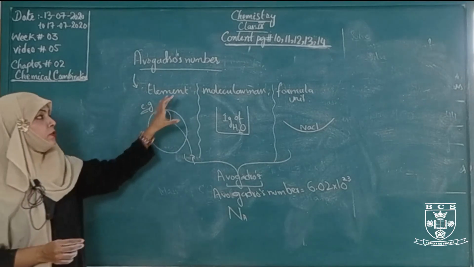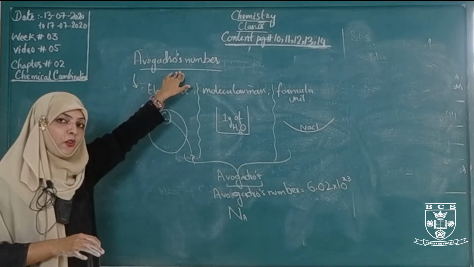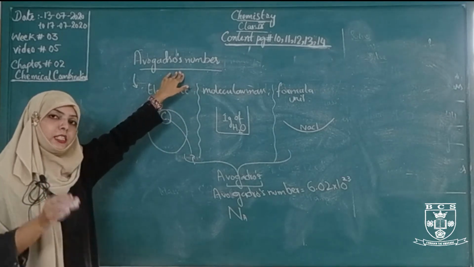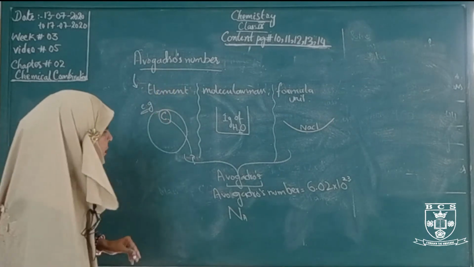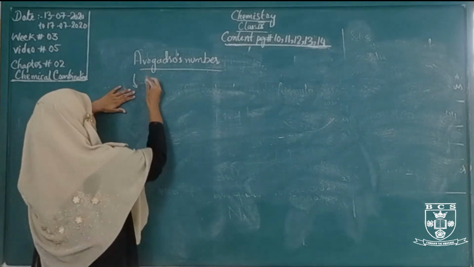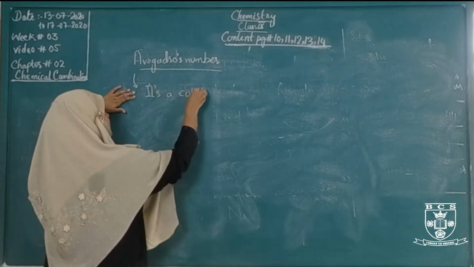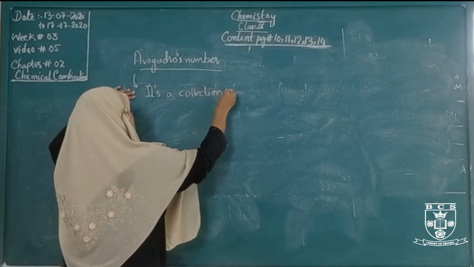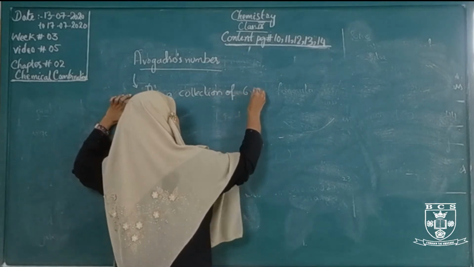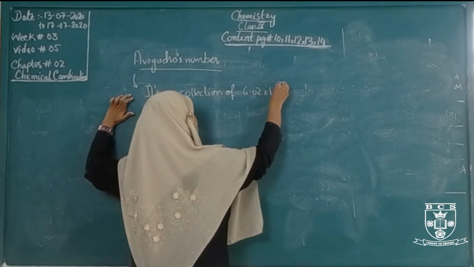A substance or solution always contains the same number of particles: atoms, ions, molecules or formula units. Basically it is a collection of 6.02 into 10 to the power 23 particles.